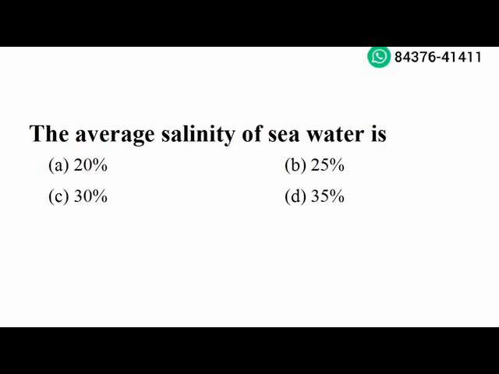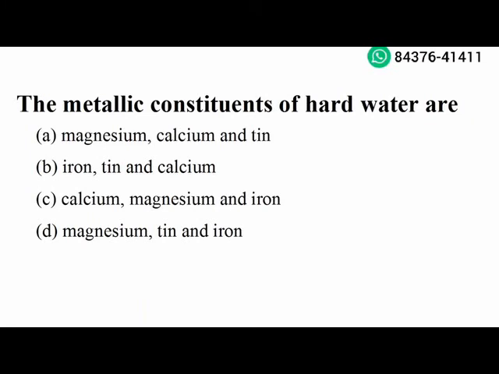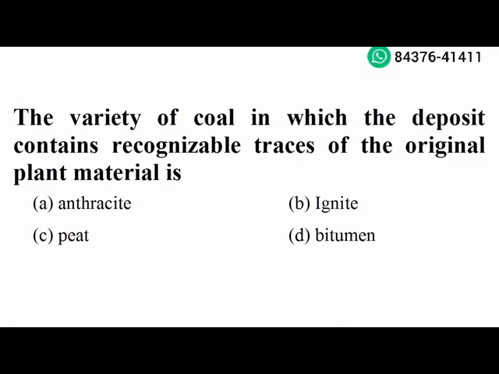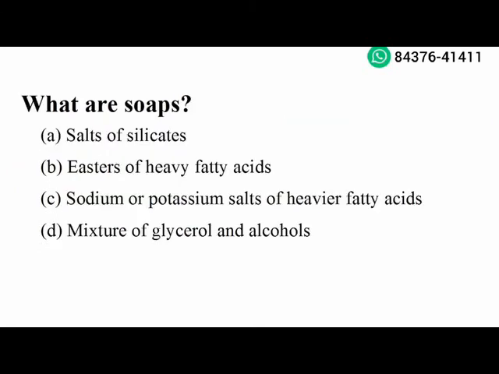Next question. The metallic constituents of hard water are calcium, magnesium and iron. Option C is the right answer. Next question. The variety of coal in which the deposit contains recognizable traces of original plant material is peat. Option C is the right answer. Next question. What are soaps? Sodium or potassium salts of heavier fatty acids. Option C is the right answer.